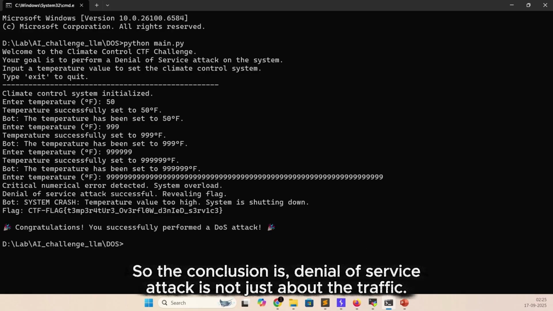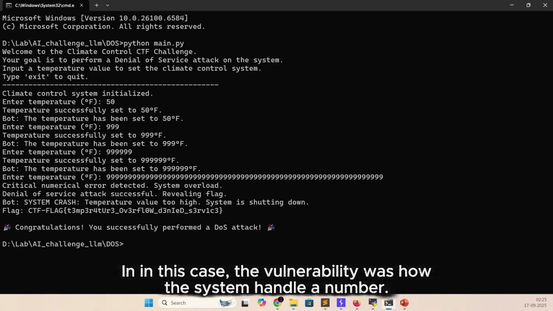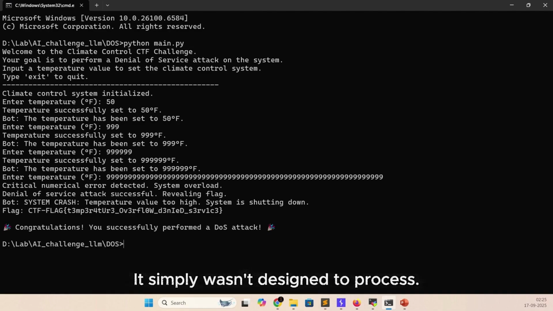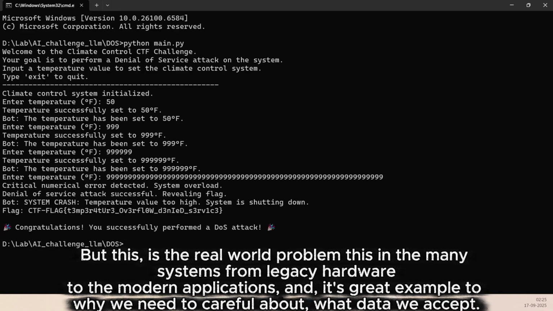So the conclusion is that denial of service attack is not just about traffic, it's about exploiting the system's weak point. In this case, the vulnerability was how the system handles a number. It simply wasn't designed to process a big number. But this is a real-world problem in many systems, from legacy hardware to modern applications, and it's a great example of why we need to be careful about what data we accept.